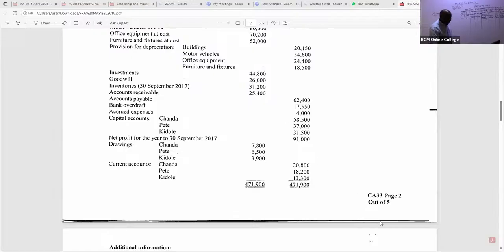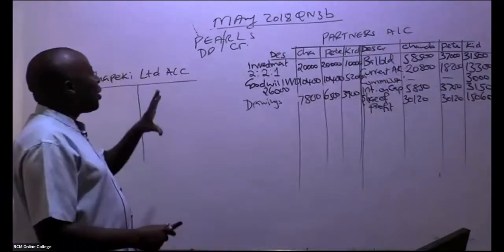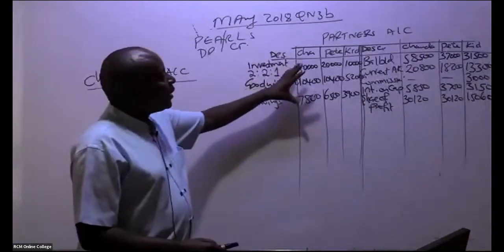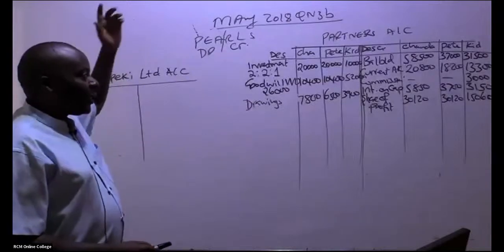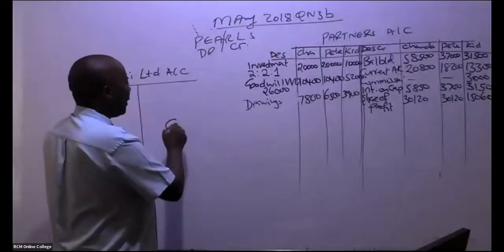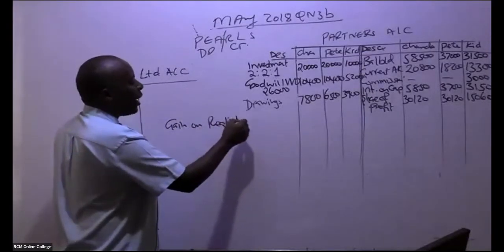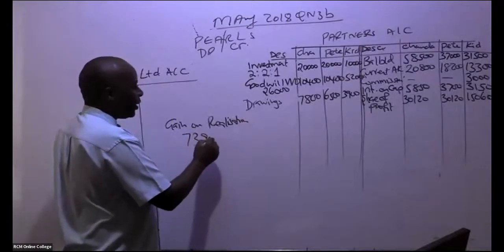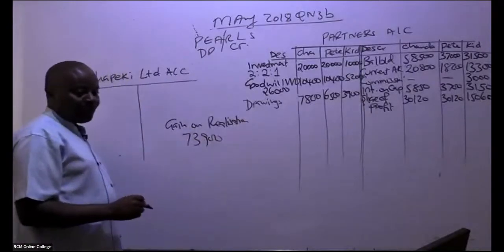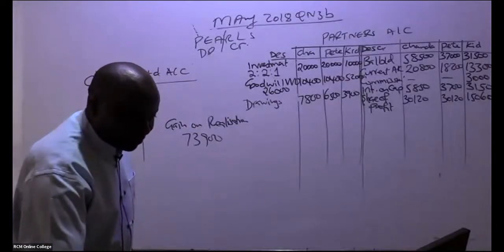Now, as I do this, there is something very important that normally connects the partners' accounts with my realization. Remember, we got a gain on realization. Can somebody remind me, was it 73,900?